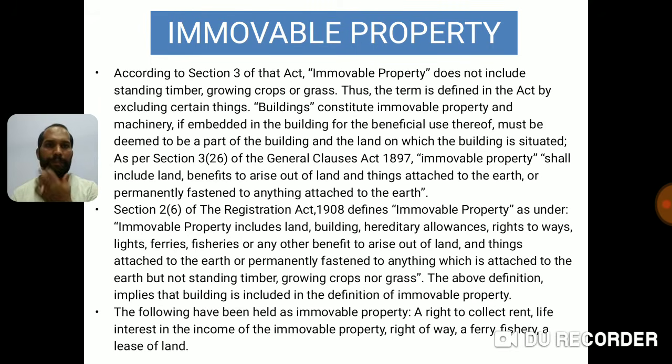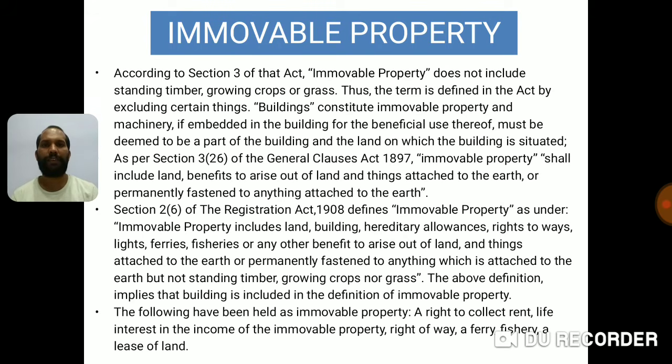Now the second one, growing crops. Growing crops are connected, rooted to earth, not embedded to earth. Even timbers are rooted to earth for that matter. But why are they not covered under immovable property? Because we will cut the crops in some time and then we sell them. So the very purpose of growing crops is to cut them.